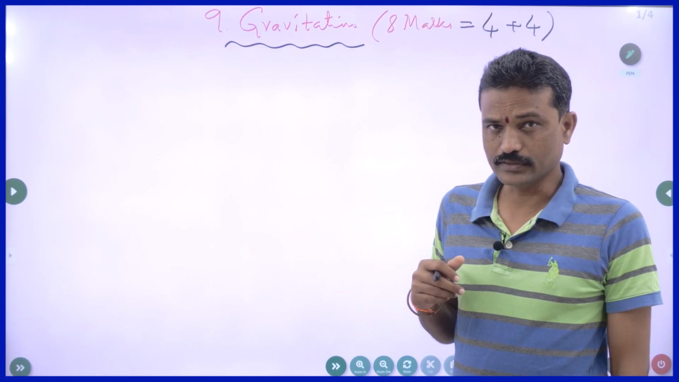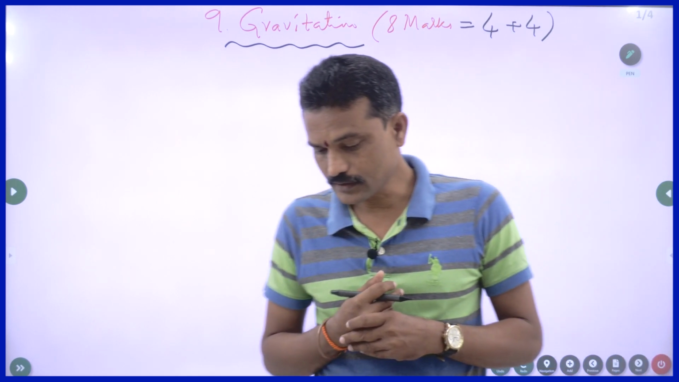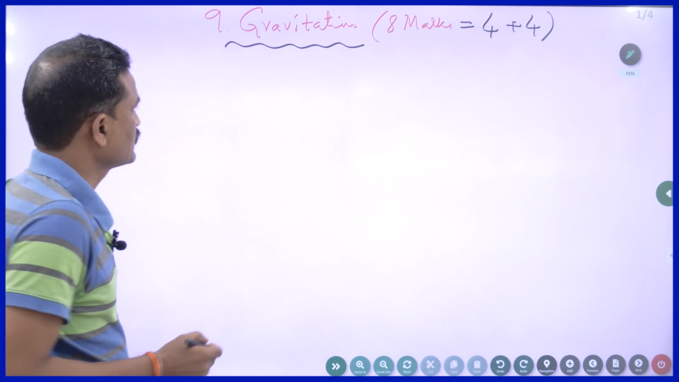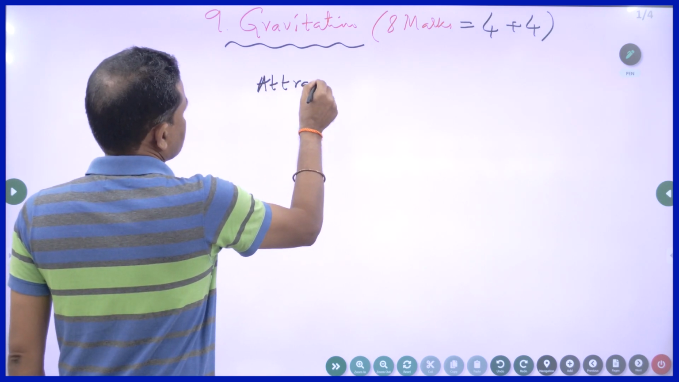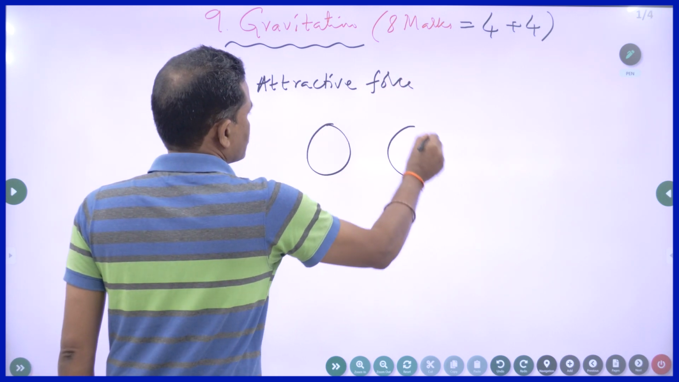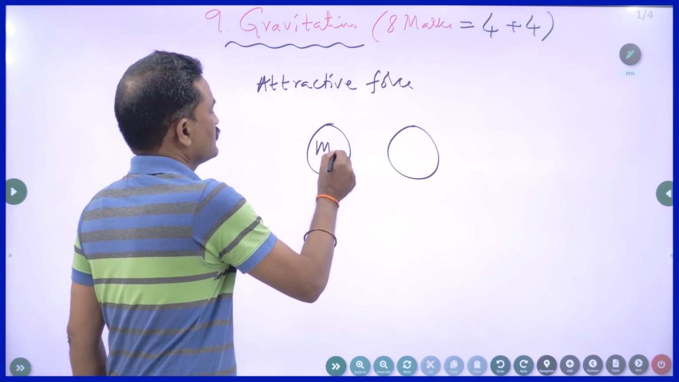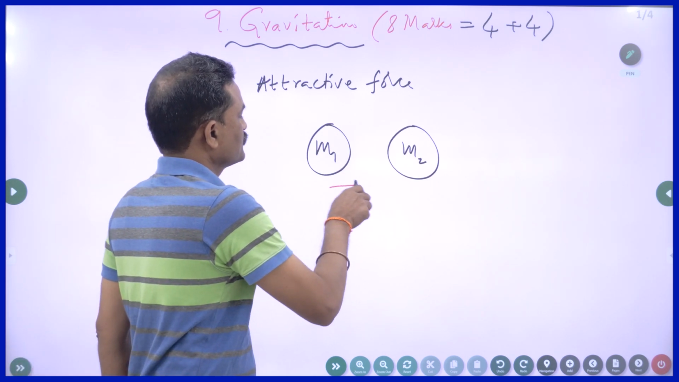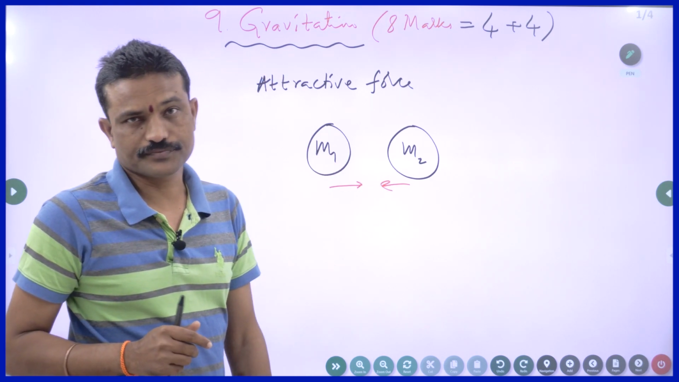Before I go into the 3 questions, let me give some points related to gravitation. First of all, what is gravitation? Gravitation is an attractive force that works between any two masses in the universe. Consider two masses, m1 and m2. Then there will be some attractive force between these two masses, and this force is called gravitational force.